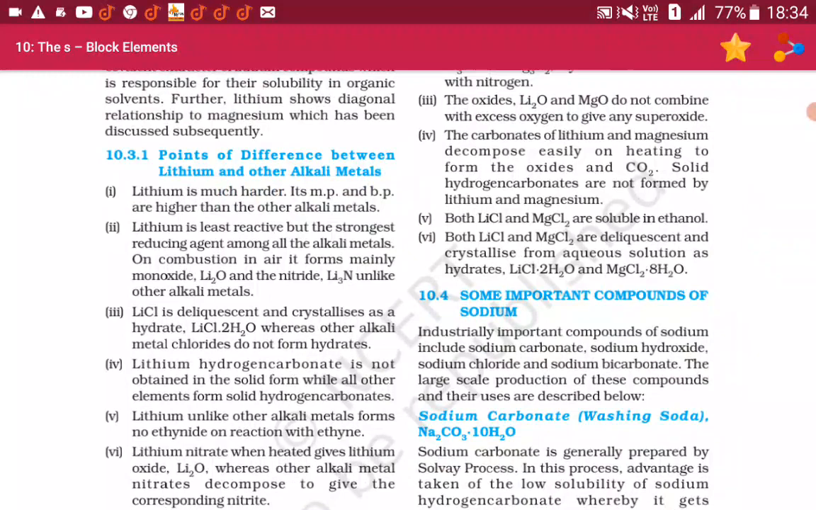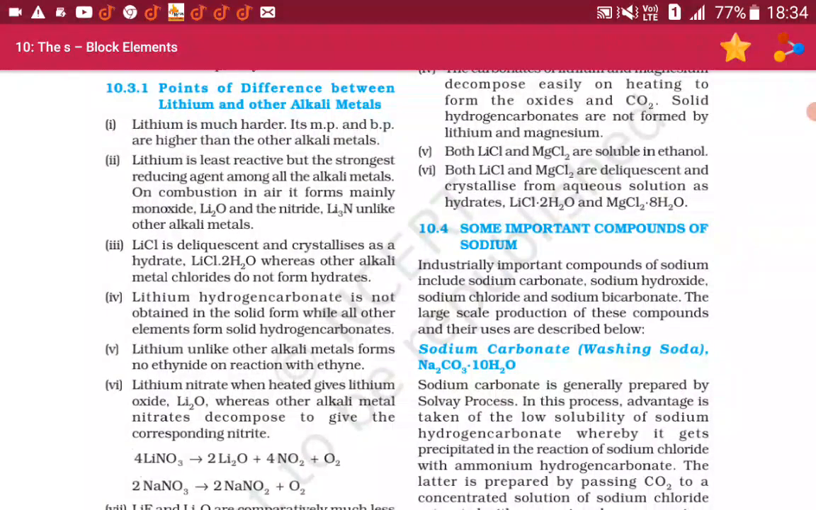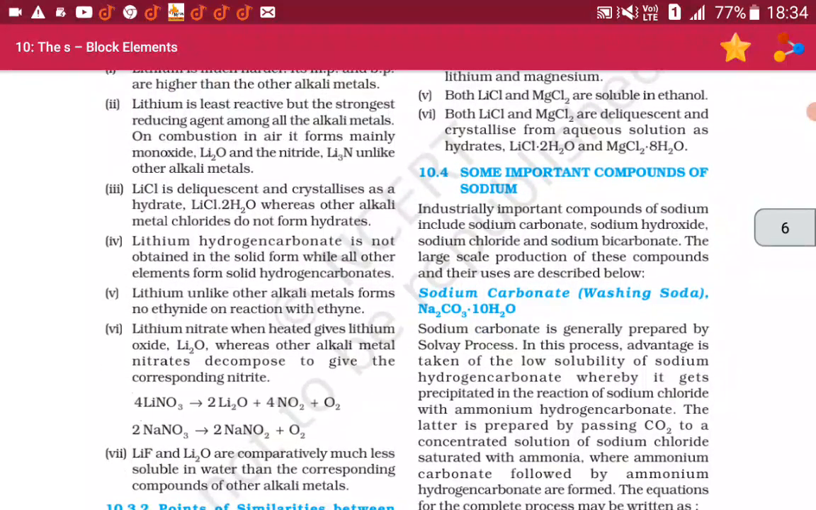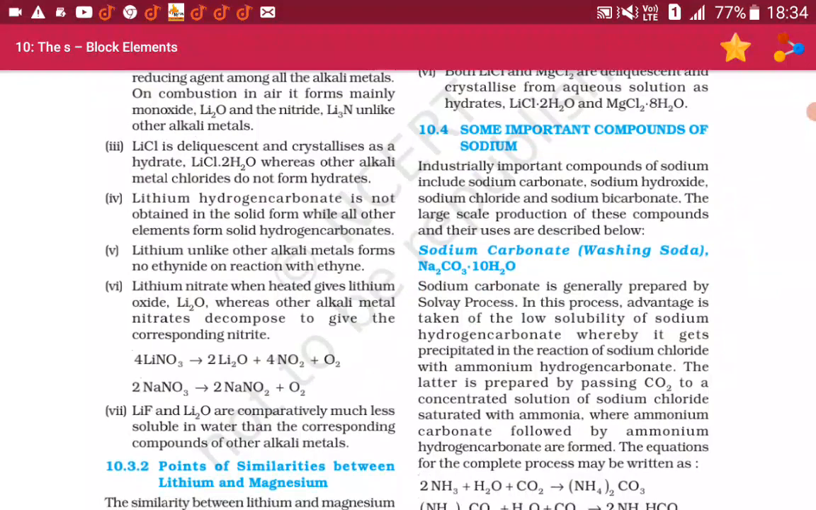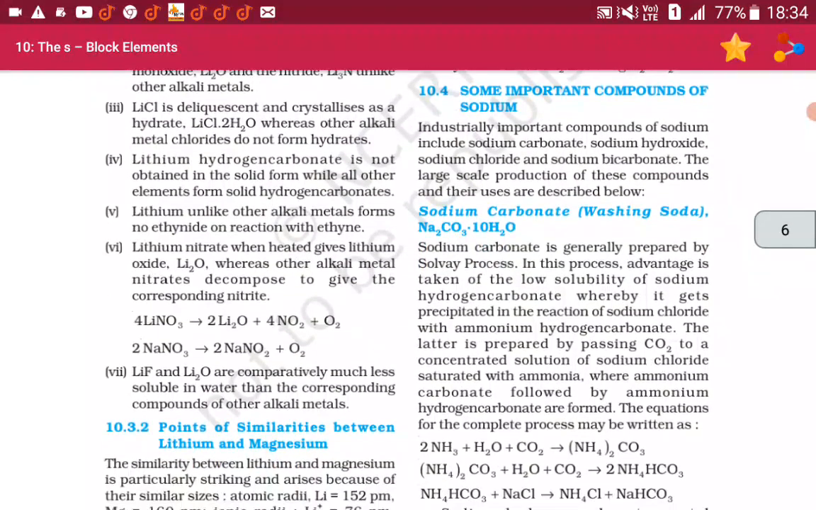3. Lithium chloride is deliquescent and crystallizes as a hydrate, LiCl·2H2O, whereas other alkali metal chlorides do not form hydrates. 4. Lithium hydrogen carbonate is not obtained in the solid form, while all other elements form solid hydrogen carbonates. 5. Lithium, unlike other alkali metals, forms no ethynide on reaction with ethyne.